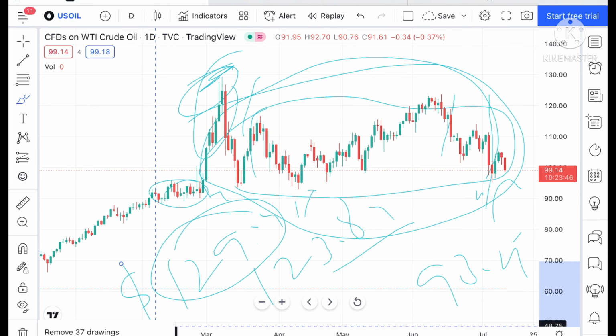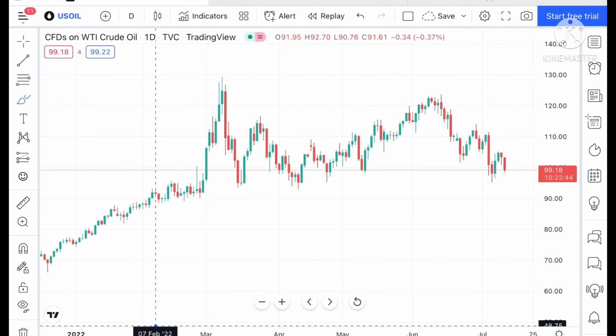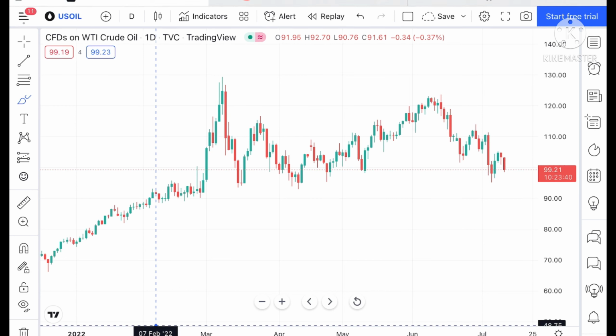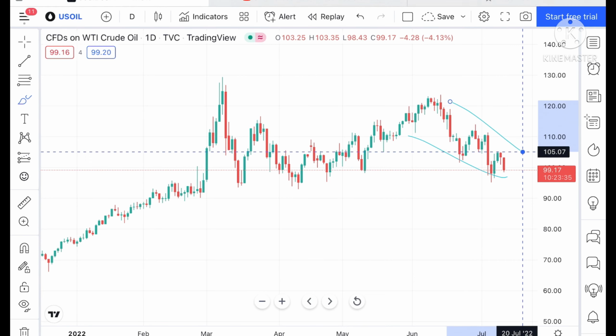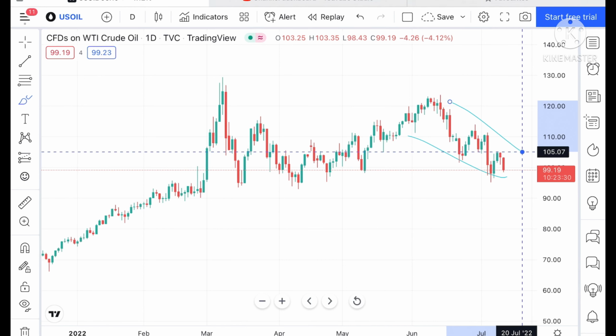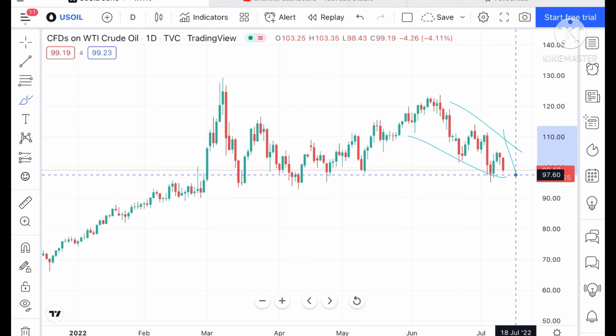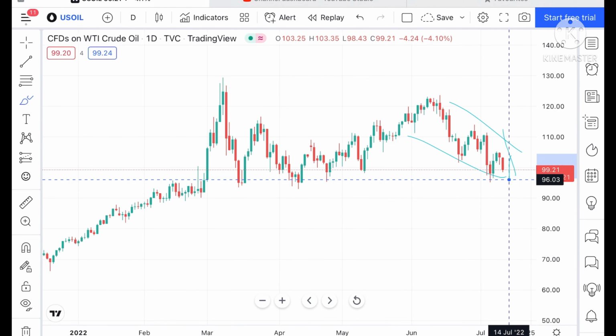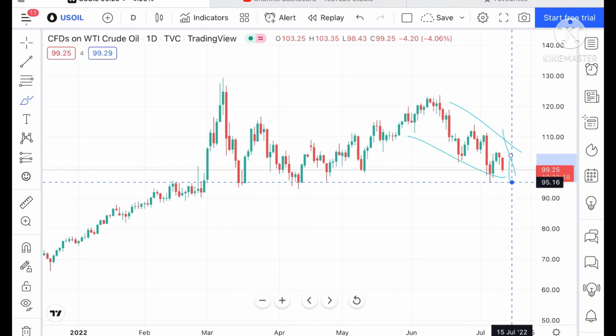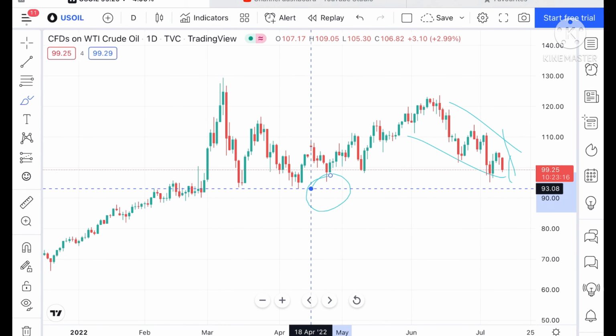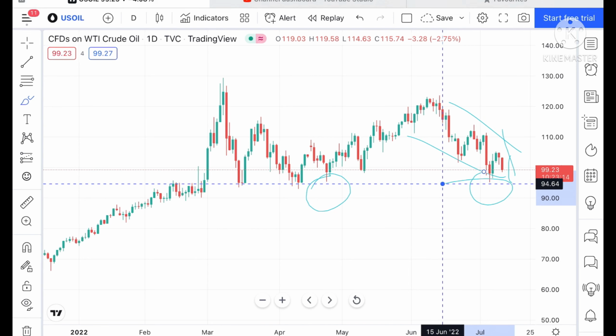Okay, so what we can see looking at the chart of crude for the next 2 days, suppose this particular range sustains, as of now we can see it is continuously falling. Okay, if this particular range didn't sustain, then we can see it can go further down and touch a level of 97.60. And from there we can see it can go further down towards a level of 95.16, and this 95.16 has already been tested here twice.